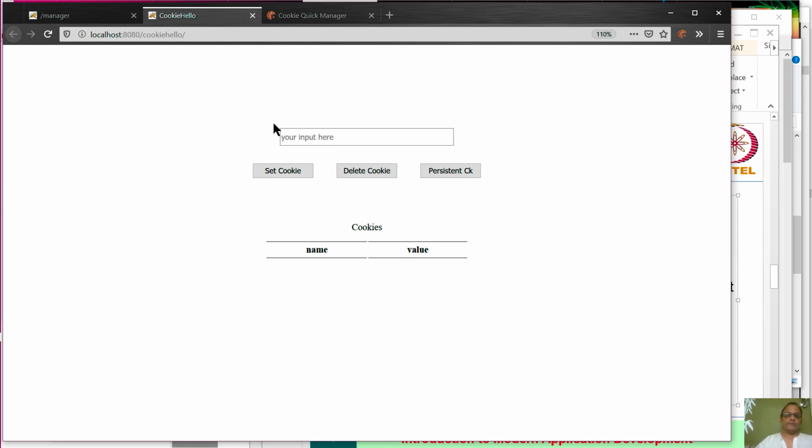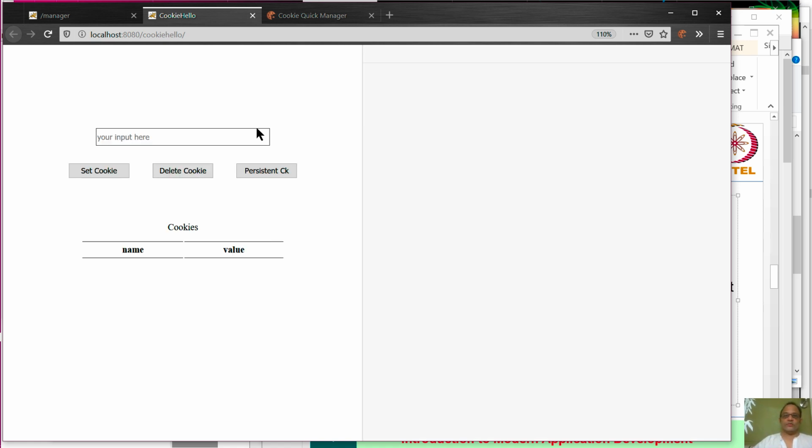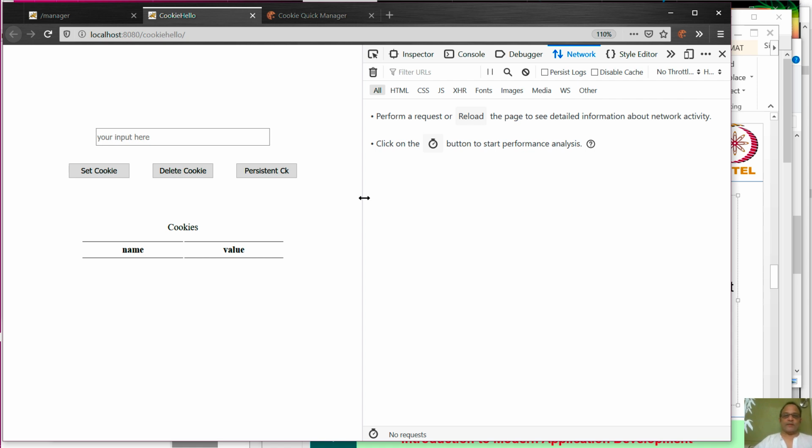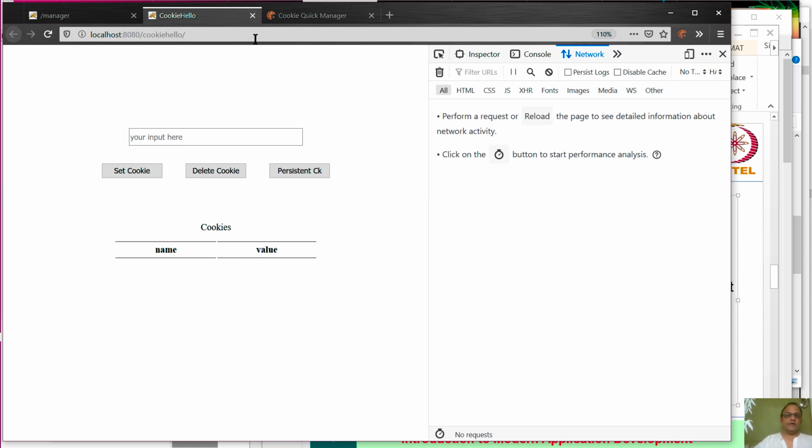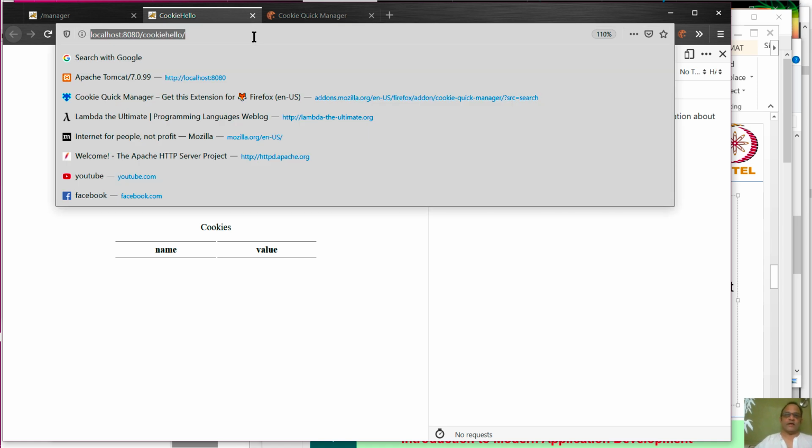But consider how this page was created. When the page was created, there was no cookie, right? Because there was no cookie, the page was created on the server side. The server is showing you the page as it saw at the moment you made the request. Okay, at that time there was no cookie. Now let us see what happens if we make the same GET request again.